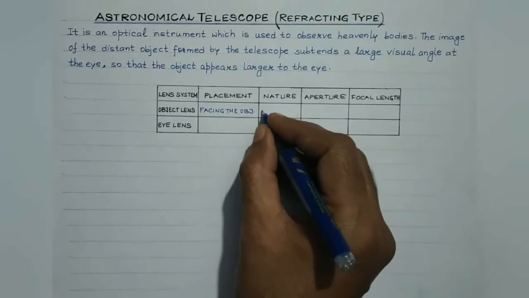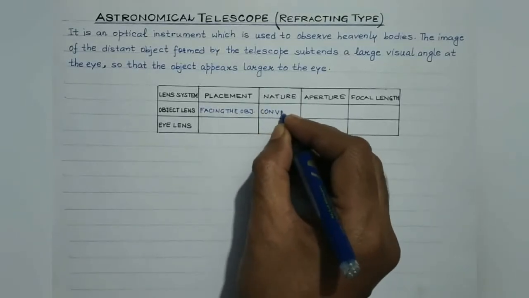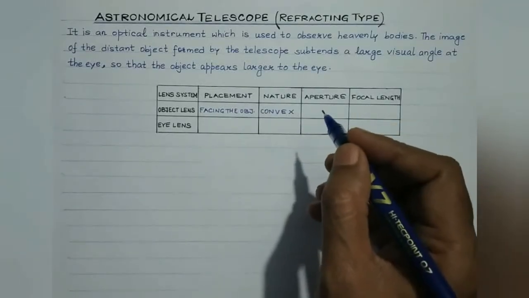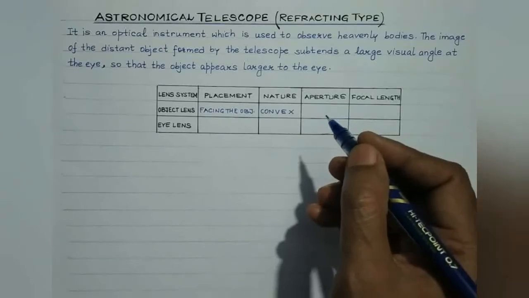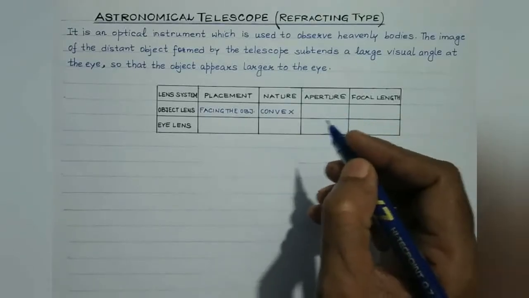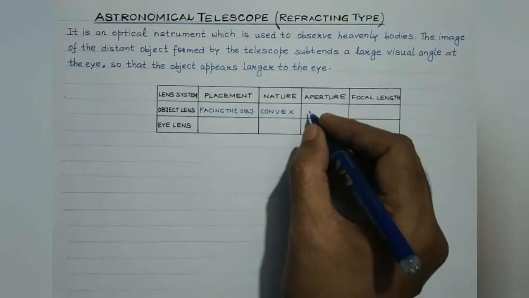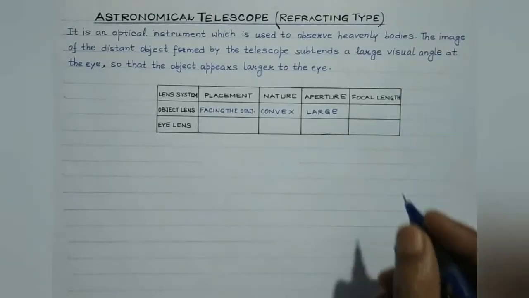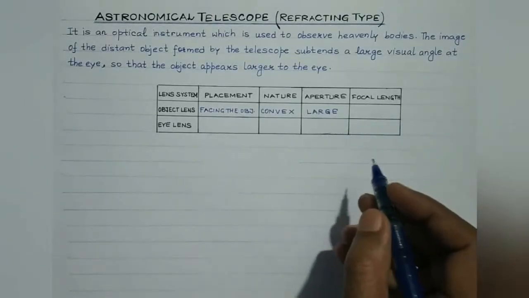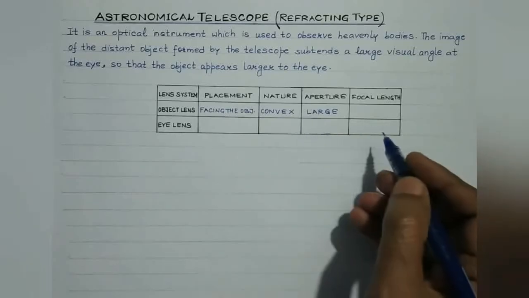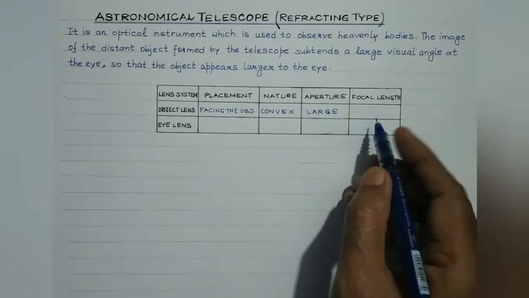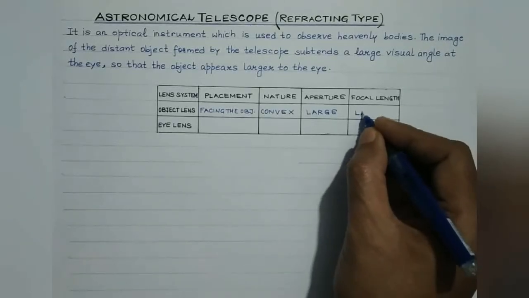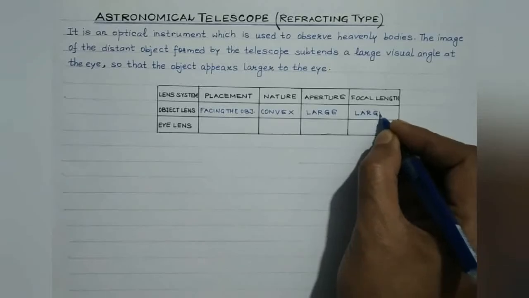And students, it is of converging nature. So it must be a convex lens. And a telescope must have large light gathering property so as to obtain a bright image of even a faint object. So its aperture should be large. And also it should have high magnifying power. We'll derive a mathematical expression for that. For high magnifying power, the focal length of the objective lens should be large. So the objective or the object lens should have large aperture and large focal length.